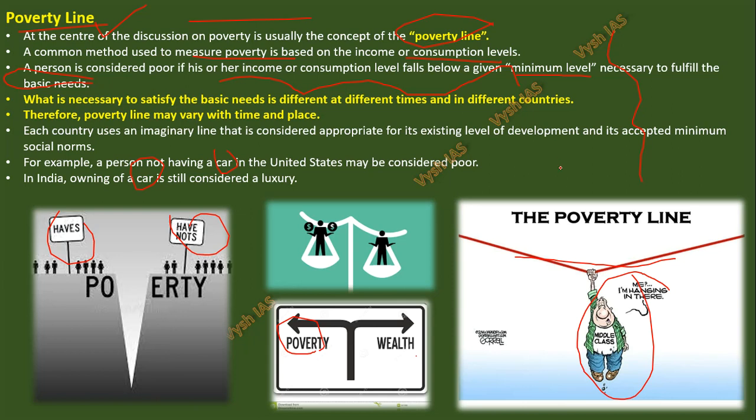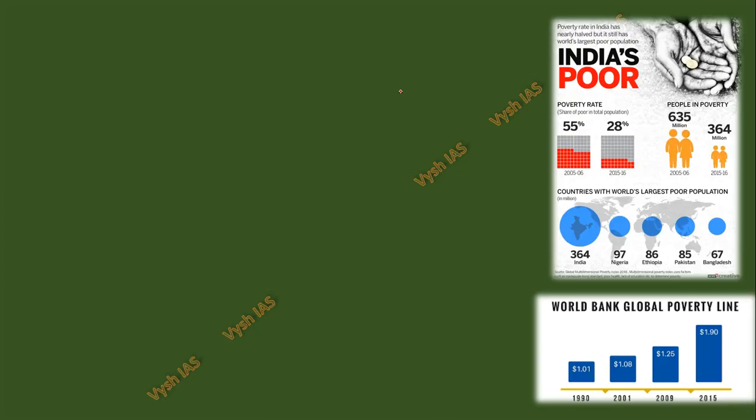One point, as I told, you can write the history, like Dadabhai Naoroji introduced it first. Then you can tell that at the international level, the World Bank's poverty line is like this. Or you can say it changes from time to time or place to place. Any very catchy line you always have to put at the start of your answer, even if it's a debate or an interview where the UPSC board is asking you. It's not about very flowery language. You have to tell that catchy line in the starting, and then people will be interested and will know that you know something.